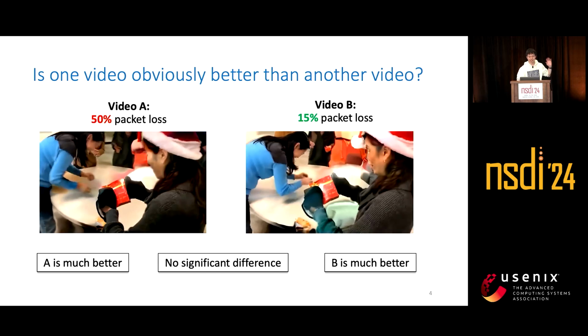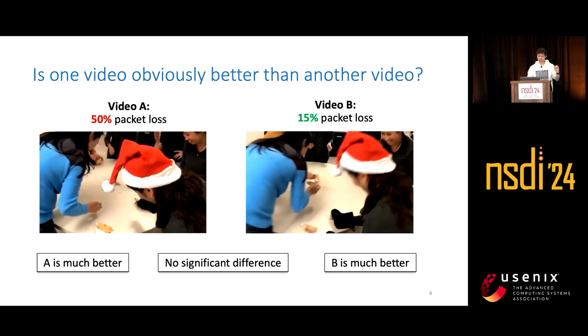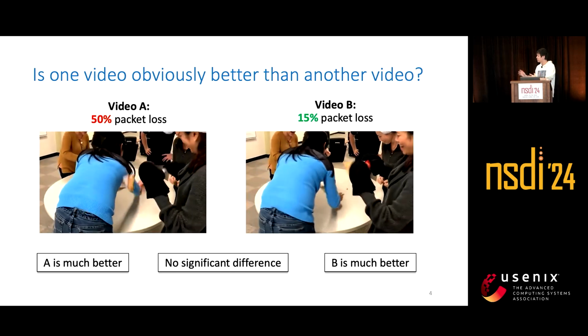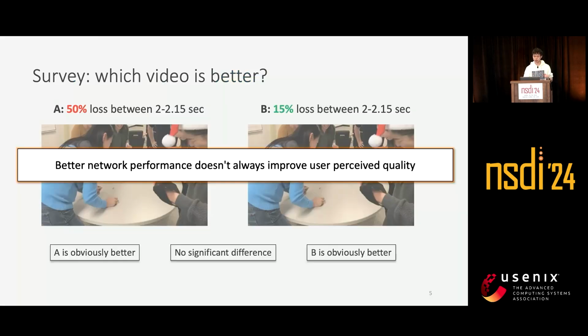Okay, so let me tell you this. Video A is impacted by 50% packet loss, but video B is only impacted by 15% packet loss. So the takeaway here is that better network performance does not always translate to user perceived quality.